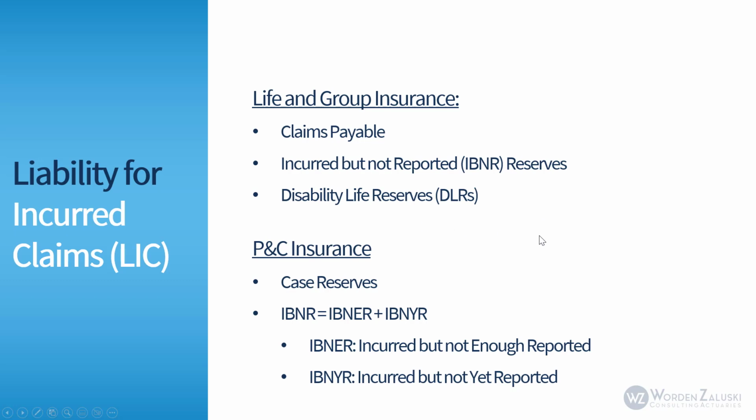For property and casualty insurance, it would include your case reserves, your IBNR, which consists of your IBNER and your IBNYR, where IBNER is incurred but not enough reported, and that would deal with case reserve development, and incurred but not yet reported, which are more like pure IBNR claims.